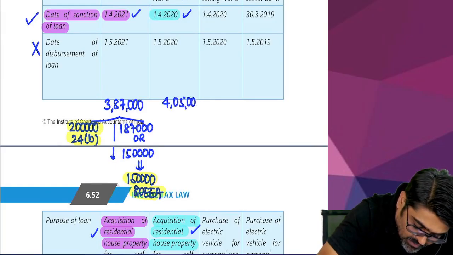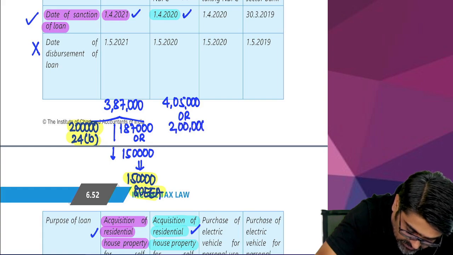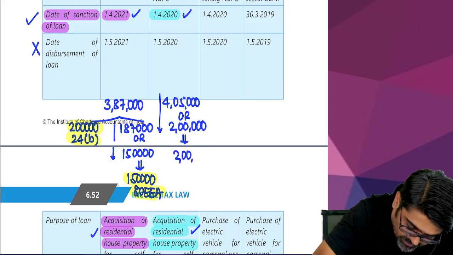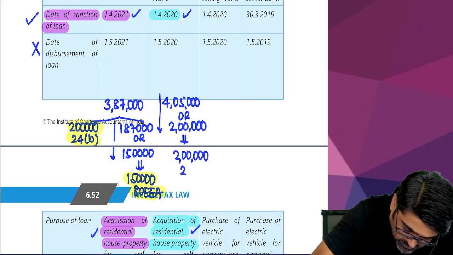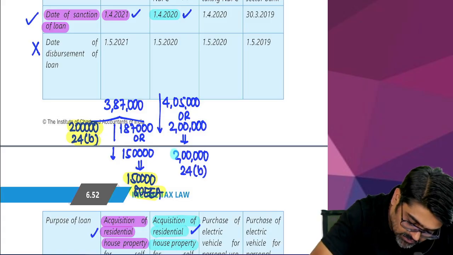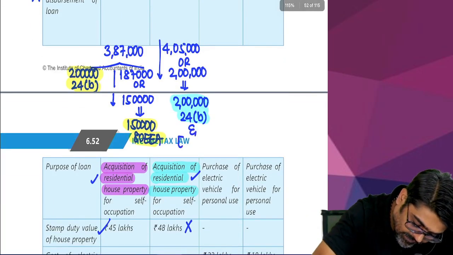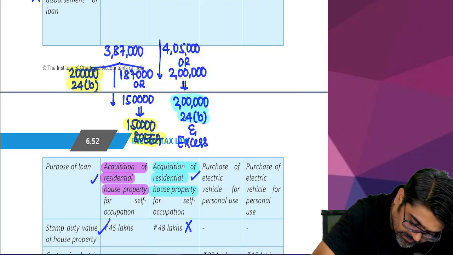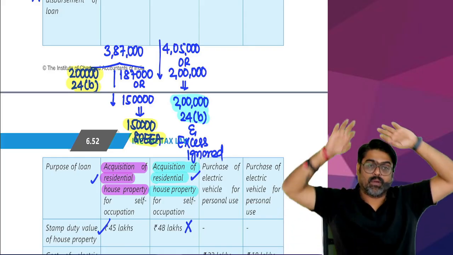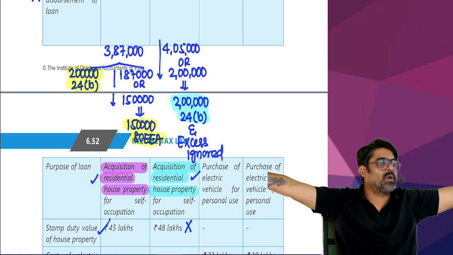5,000, no? Subject to maximum 2 lakhs. Will be allowed under section 24B. So how much will be allowed under 24B? 2 lakhs. And sir, this 2 lakh will be allowed under 24B, and excess will be ignored. Excess cannot be claimed under section 80EEA because all the conditions of 80EEA are not satisfied.